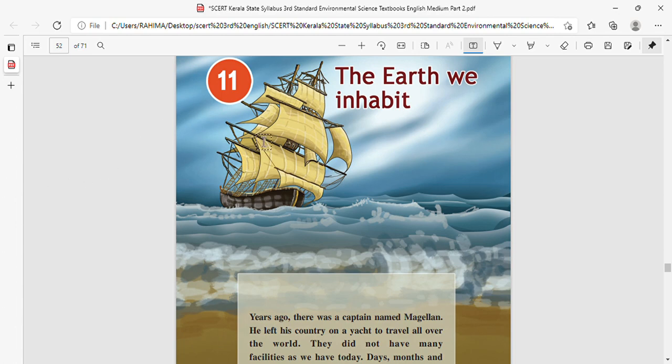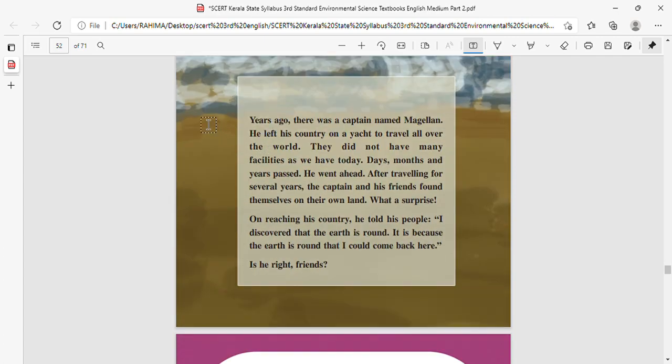Years ago, this is based on the previous history, there was a captain. What was his name? Magellan. His name was Magellan. He left his country on a yacht to travel all over the world. So how did he travel? He traveled through the ഏതാ വള്ളം എന്ന് പറയില്ലേ, അതിലൂടെയാണ് ഈ മെഗലൻ ട്രാവൽ ചെയ്തത്.